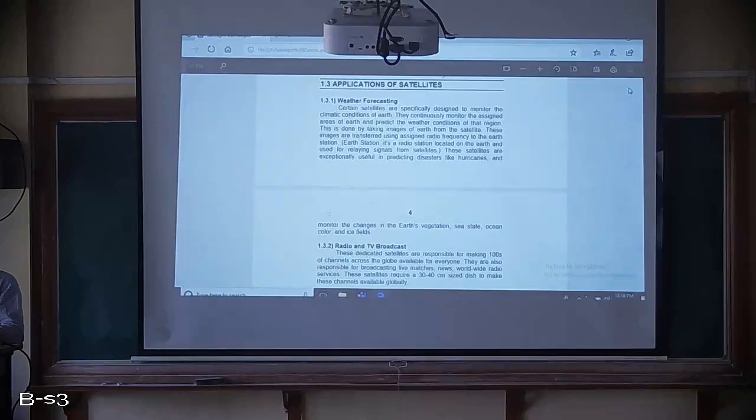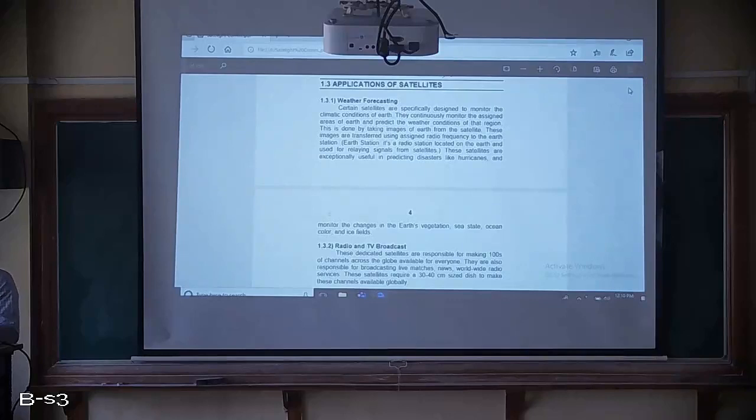Why is this possible? Only due to the satellites present in the different orbits. Satellites are used to tell the weather conditions.